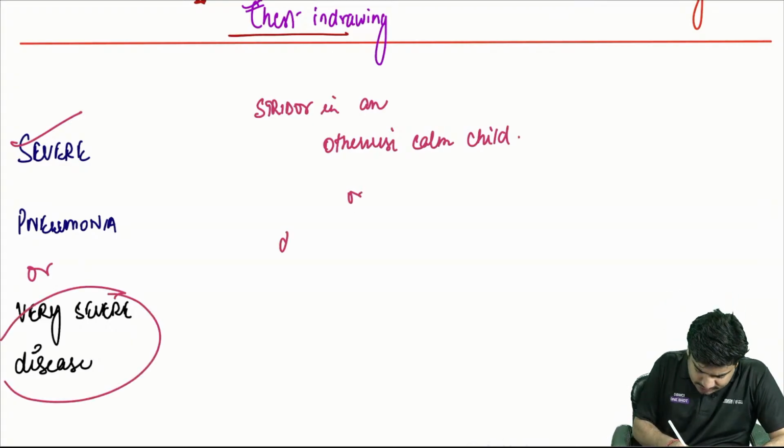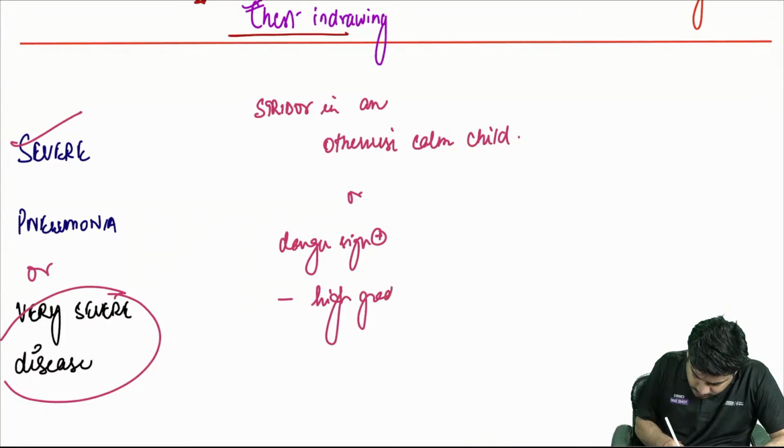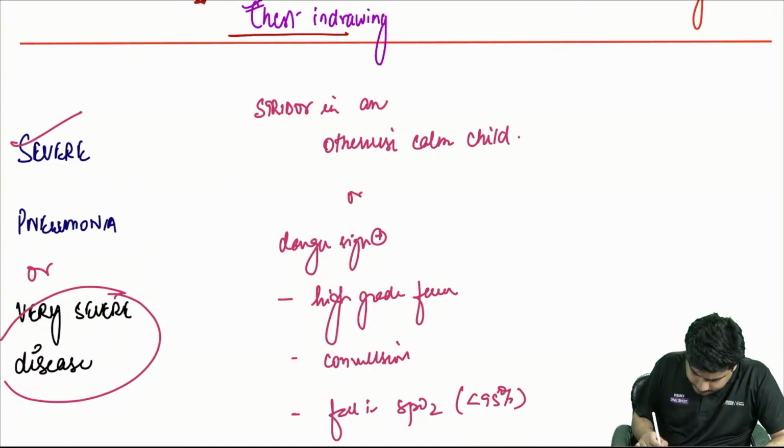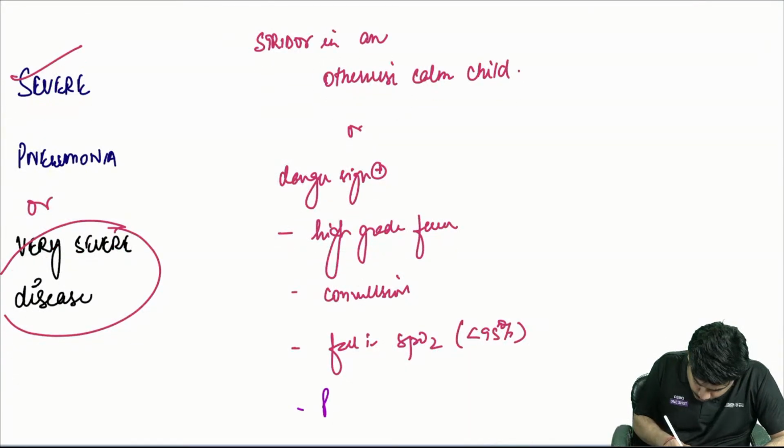What are the danger signs that can be there? High grade fever, convulsions, fall in SpO2, poor feeding or lethargy.